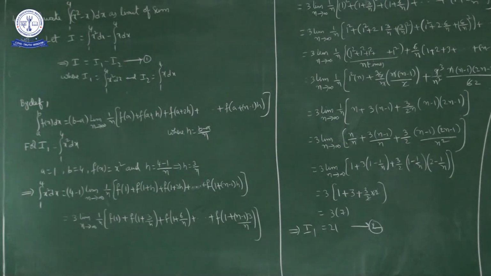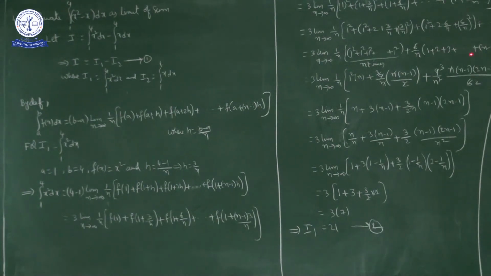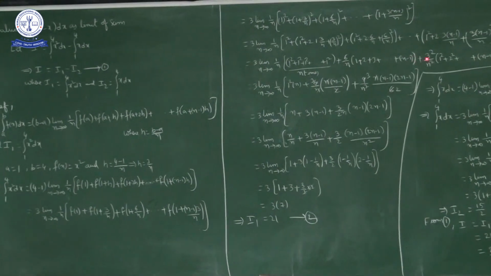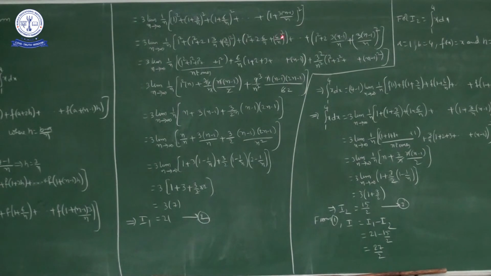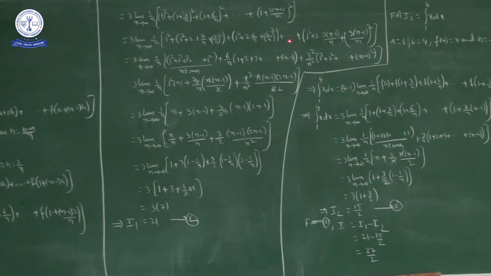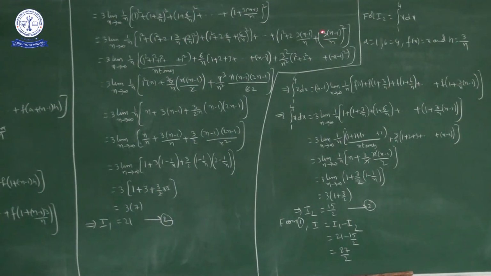So 6 by n if I write outside, 6 by n into 1 plus 2 plus 3 plus and so on up to n minus 1, plus 3 by n whole square, this is 6 by n whole square, next 9 by n whole square, and so on up to 3 into n minus 1 by n whole square.